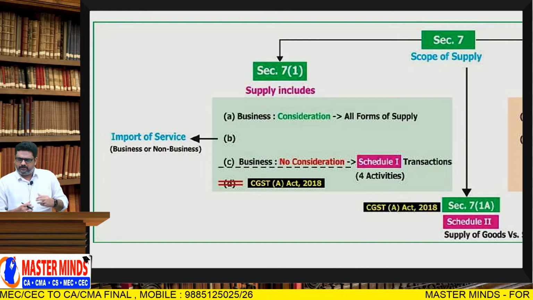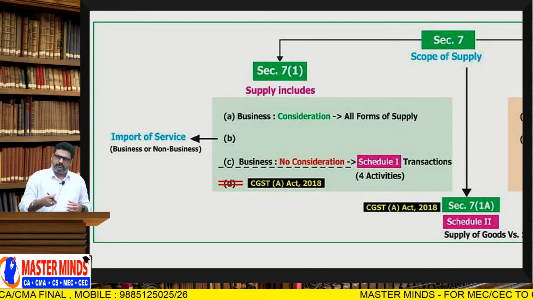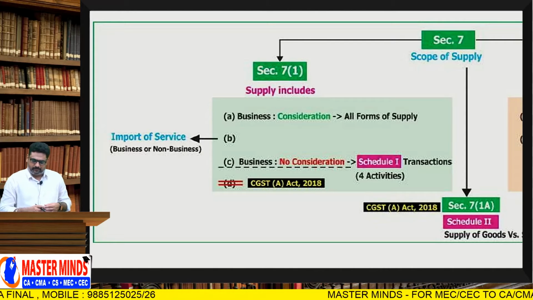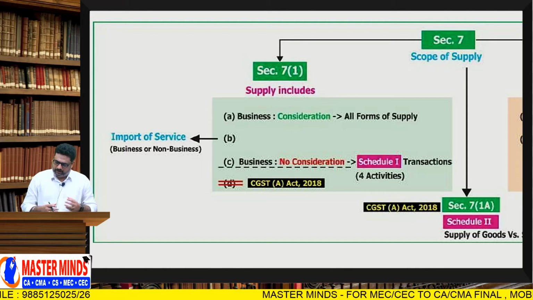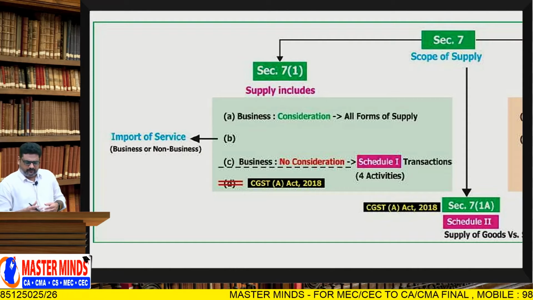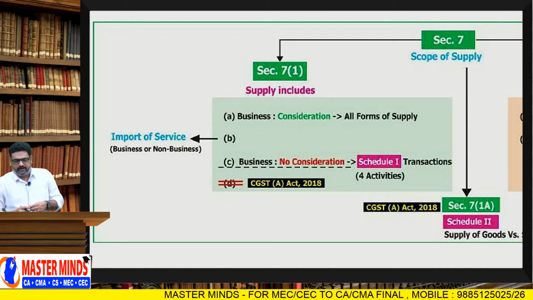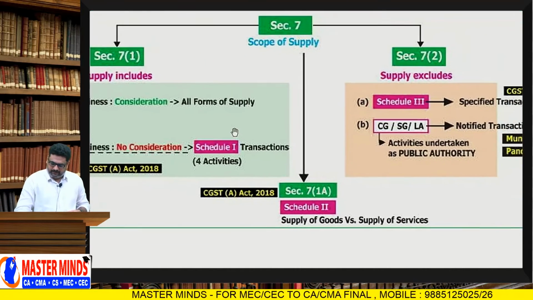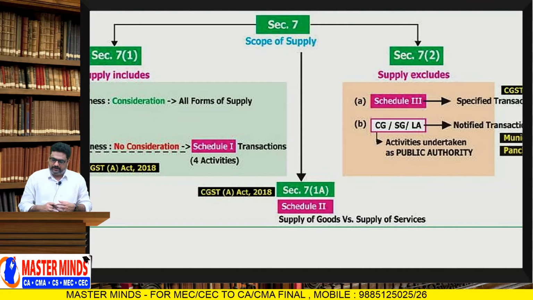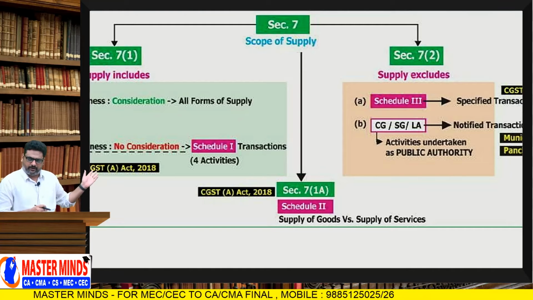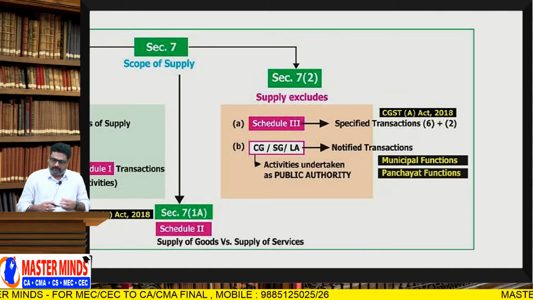Clause A deals with the general meaning of supply. That means 7 subsection 1 clause A deals with the general meaning of supply. 7 subsection 1 clause B deals with importation of service. 7 subsection 1 clause C deals with deemed supplies, and 7 subsection 1A deals with classification, whether it is a good or a service, and 7 subsection 2 deals with the negative list.